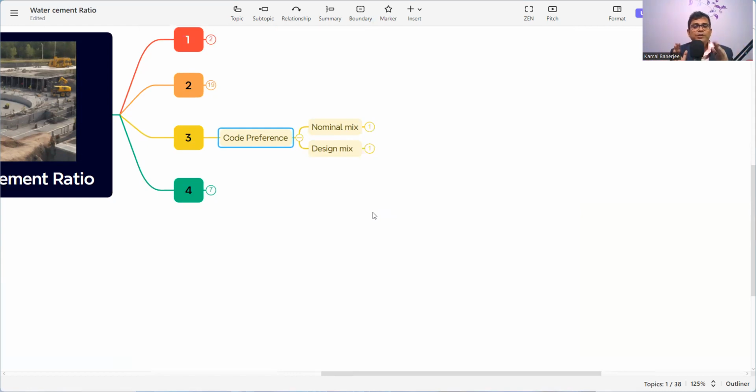So we need to just follow that one so that we will get the desired strength, that is nominal mix. And that is another thing, design mix. Why design mix? See, nominal mix has the limitation. It cannot be beyond 25. So we need to develop the design for the higher grade, maybe 50, 60, 80, 100 like that.